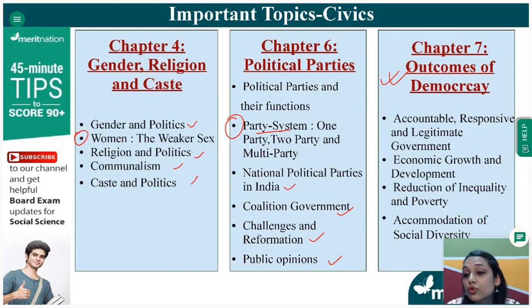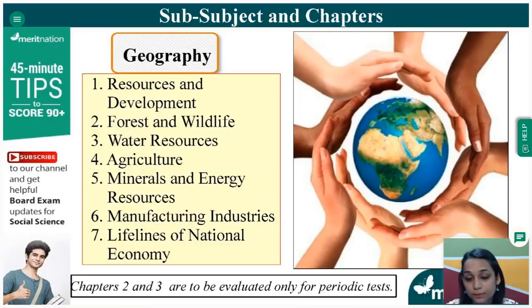So for that also, these are certain topics that have to be covered, like accountable, responsive and legitimate government. What is it exactly? What does it mean? Economic growth and development, then reduction of the inequality and poverty that prevails in our society, and accommodation of social division. Again, a very important topic in this chapter, because this is something which is very prevalent in our society. So that is how you can link this topic to the Indian secularism and Indian society and write your answer.